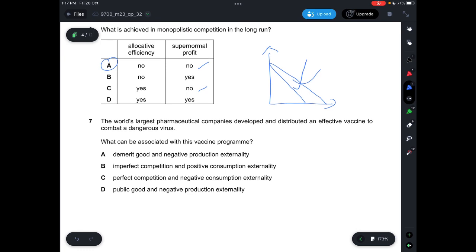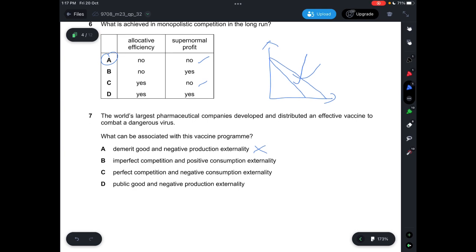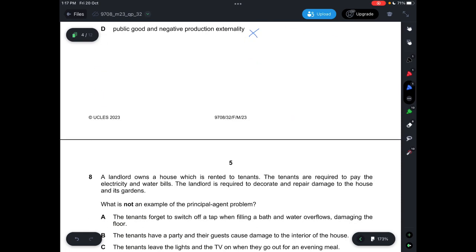Question 7, the world's largest pharmaceutical companies developed and distributed an effective vaccine to combat a dangerous virus. What can be associated with this vaccine program? Okay, so A says demerit good and negative production externality, which is incorrect. It's not a demerit good. And it's also not D. D says public good and negative production, so it's incorrect. So it has to be positive consumption externality. Anything here that's negative production externality is incorrect, so answer is B. Imperfect combination and positive consumption externality.